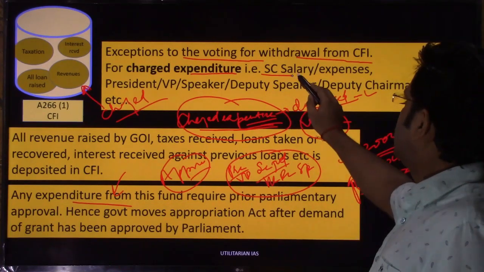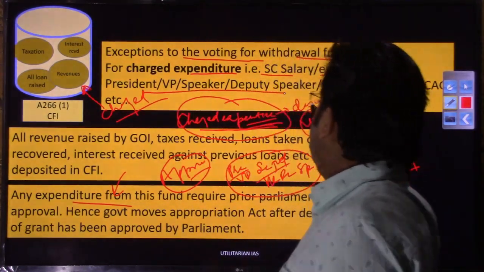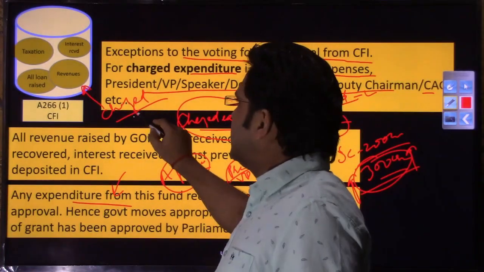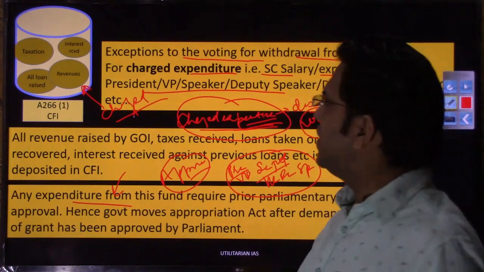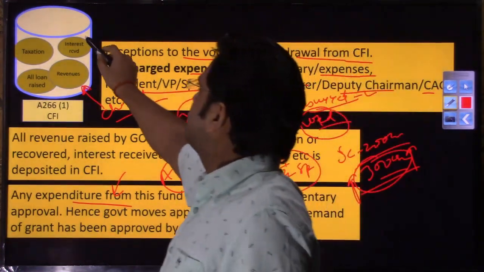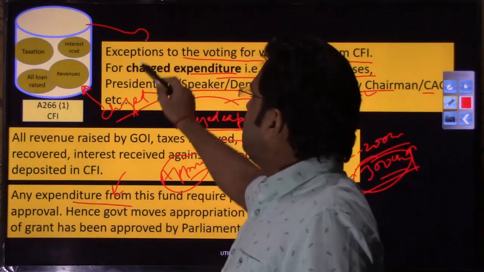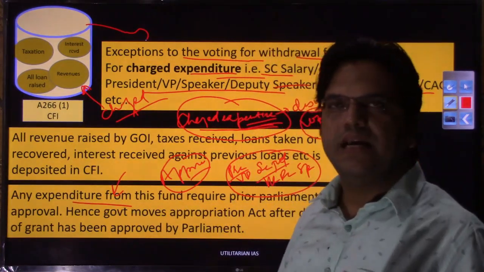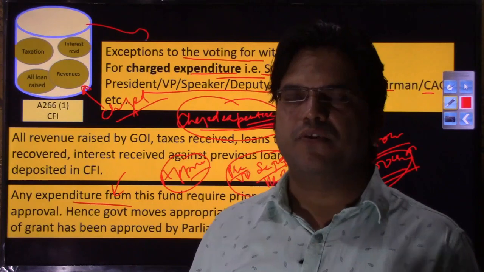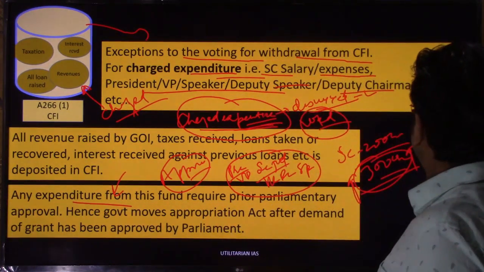So the exception to this voting for withdrawal from the Consolidated Fund of India is charged expenditure: the salary of the Supreme Court judges, salary and expenses of the Supreme Court, Vice President, President, Speaker, Deputy Chairman, CAG, etc., right. Those are charged and they will not be voted on. So whenever you are getting amounts for these people from the Consolidated Fund of India, as the executive, you need not pass a separate act like the Appropriation Act that you did for getting the amount for the demand of grant, right. So I hope you have understood this Consolidated Fund.